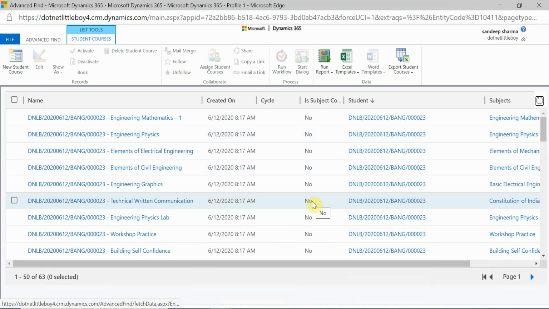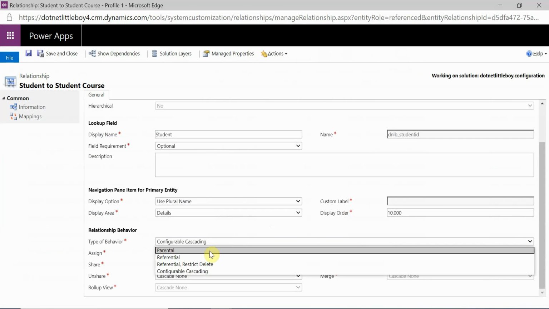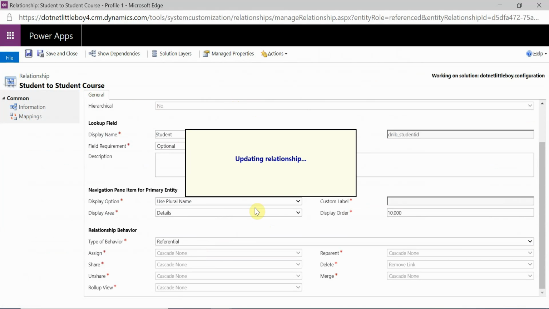So I wanted to develop the plugin, which will check if, for the parent record, we have any other associated record of the particular entity. So what I'll do is make this relationship behavior referential, so that I can check whether related records of this entity exist. For the student entity, I will be writing the query, and when I try to delete that record, I will throw an exception to the user. So let me reset it back to referential, and let me publish this.